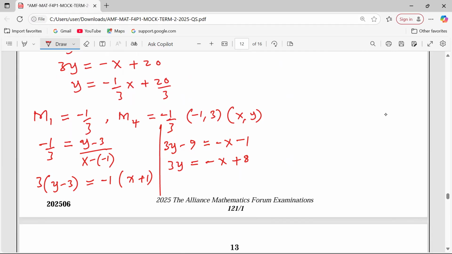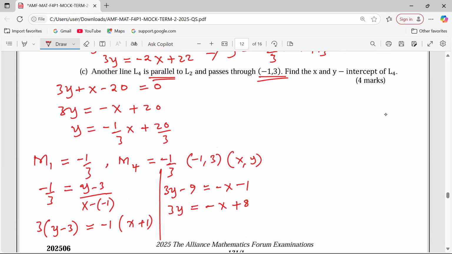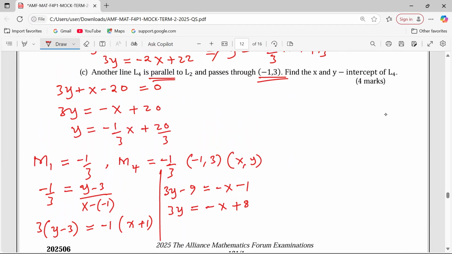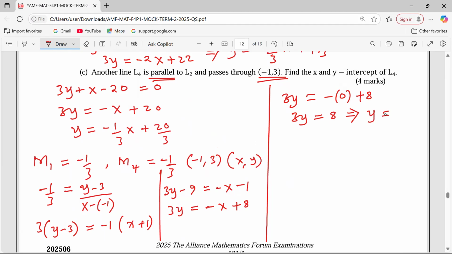Okay, at this point we can now start talking about the intercepts. What is the y-intercept? The y-intercept is the point where the line cuts the y-axis, and at that intercept the value of x is 0. So when we substitute x with 0, we shall get the y-intercept. 3y equals negative 0 plus 8. 3y equals 8. The value of y shall be 8 over 3, which is 2 and 2/3.